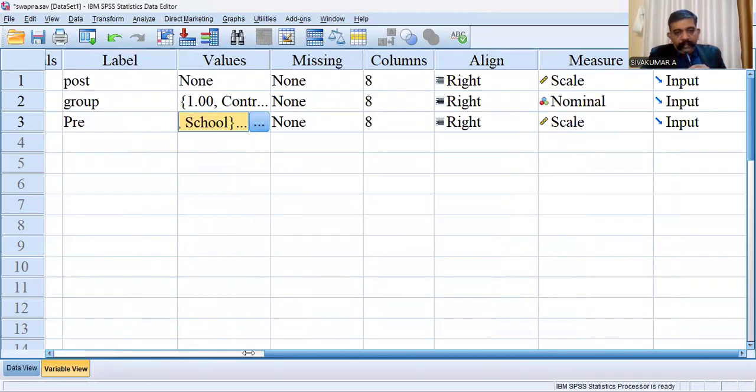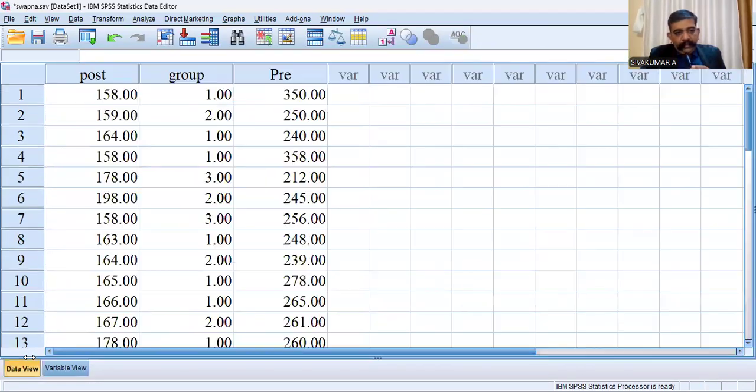Okay, no problem. The variable is a scale variable, no problem.